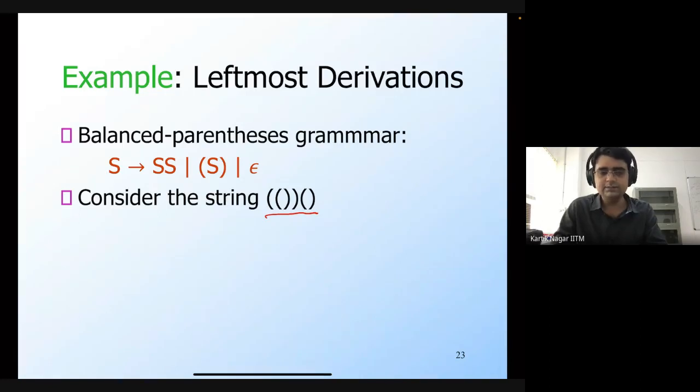So we can derive this string from the start symbol S, but let's use the leftmost derivation. Let's derive this string from S only using leftmost derivations. We begin with the start symbol S. Which production rule can I apply? Here there is just one non-terminal, which is S. S is the leftmost non-terminal, and therefore I can apply any of the production rules for S. There are three production rules, so which production rule should I apply if I want to derive this string?